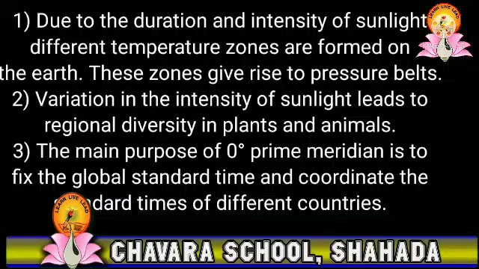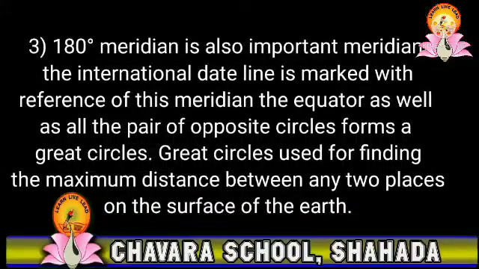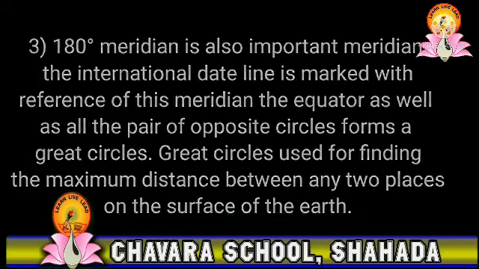The main purpose of the 0 degree prime meridian is to fix the global standard time and coordinate the different standard times in different countries. The 180 degree meridian is also an important meridian. The main purpose of this meridian is to fix or mark the international date line. Here are some of the important facts regarding some places in India.